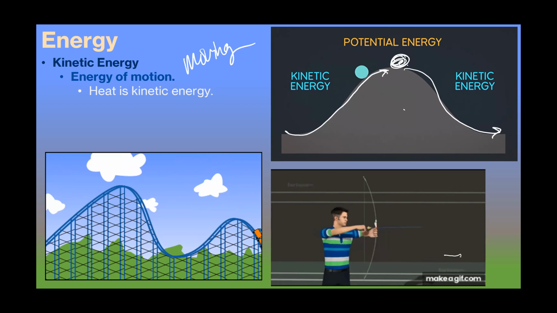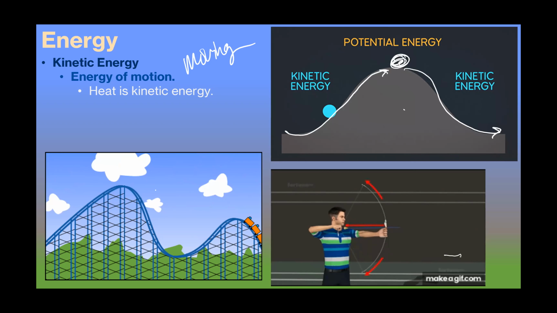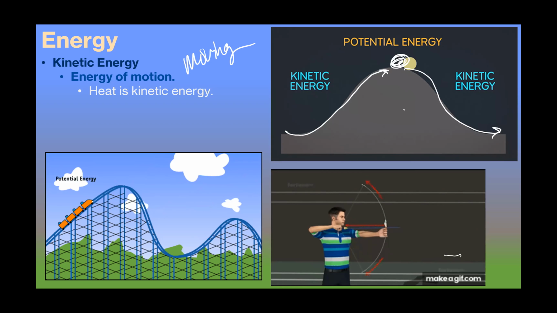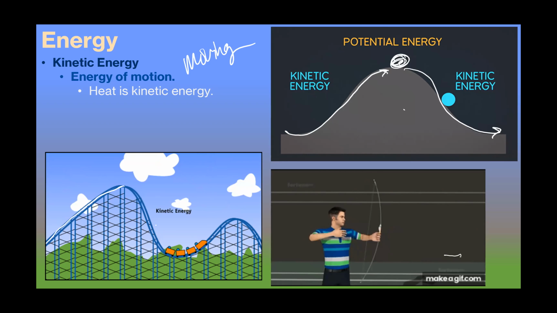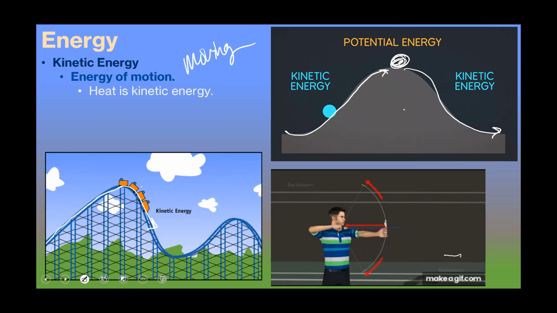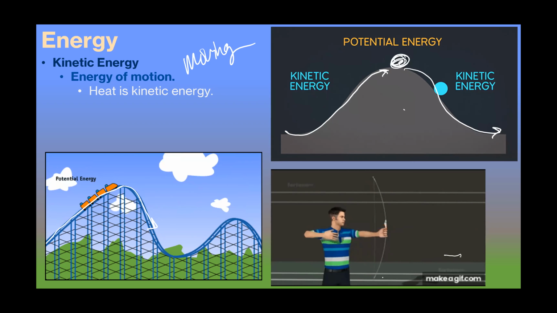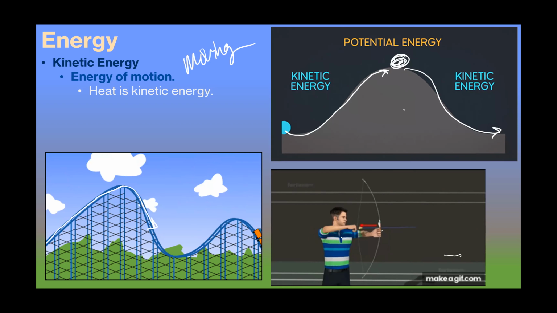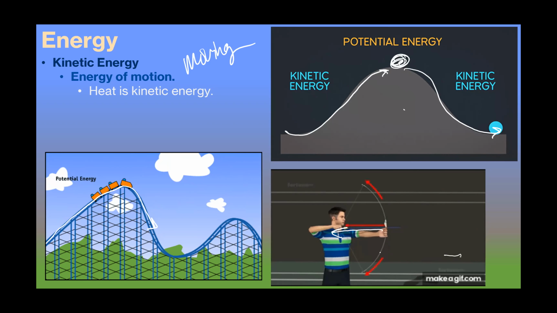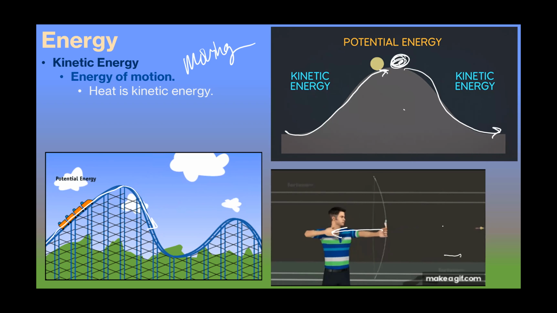It's the same process in a roller coaster. The roller coaster doesn't have a motor. It's not driven on the coaster. It is dragged up to the top, and then gravity pulls it down, and potential energy is transferred into kinetic energy. The archer here is pulling the bow back, putting potential energy into the system by tensing up the bow and the string, and it converts into kinetic energy when he lets it go.